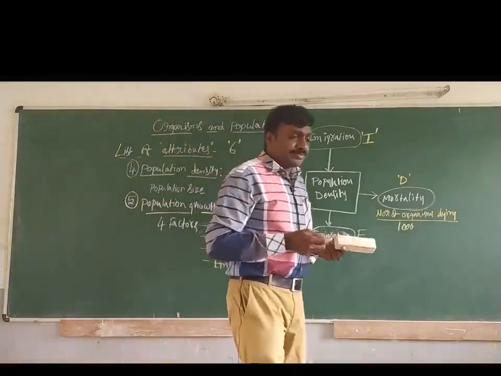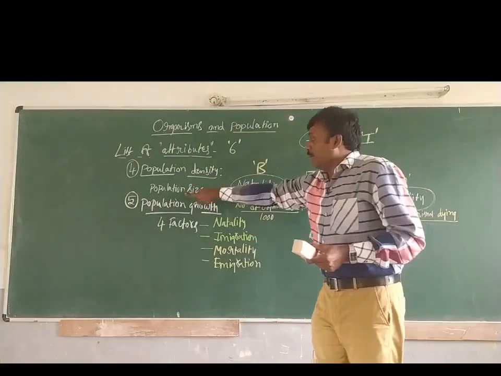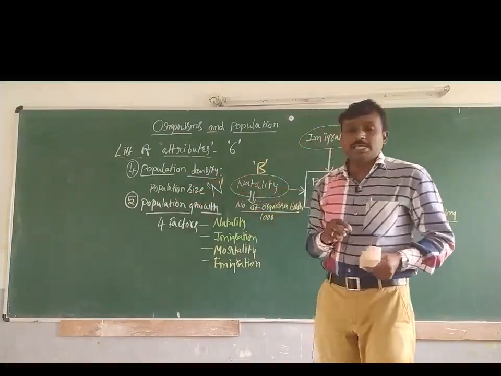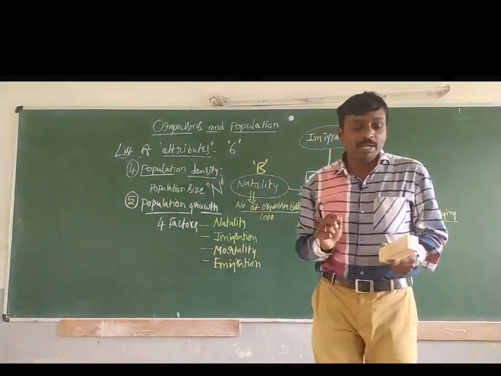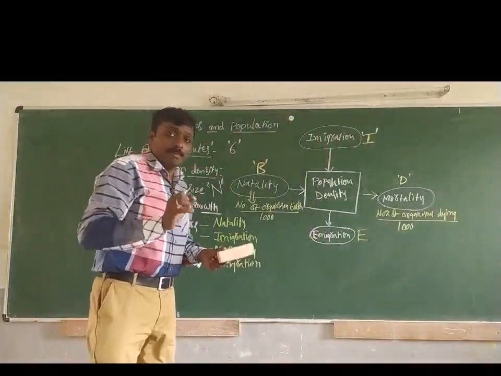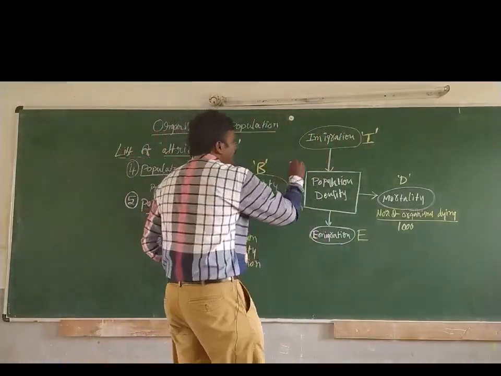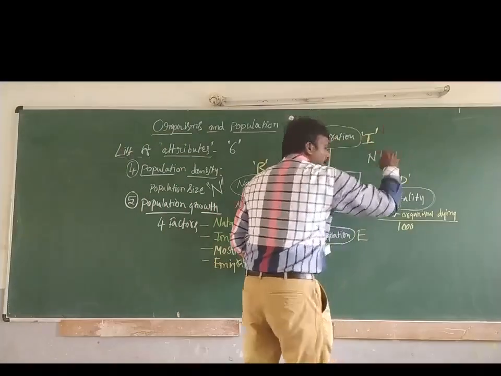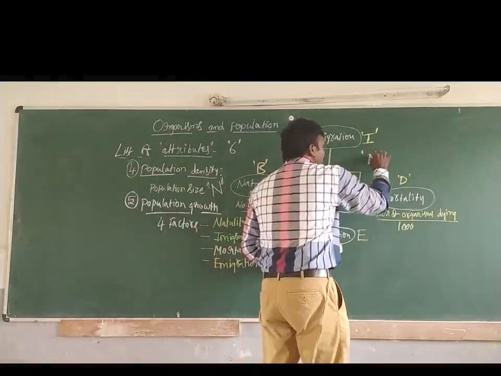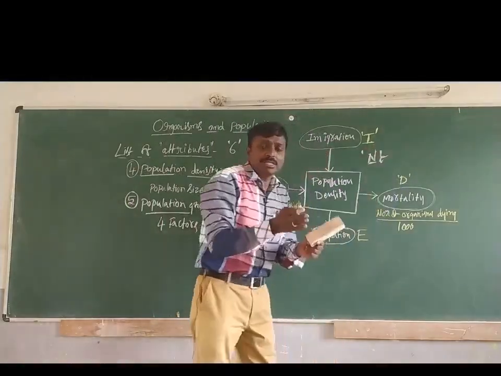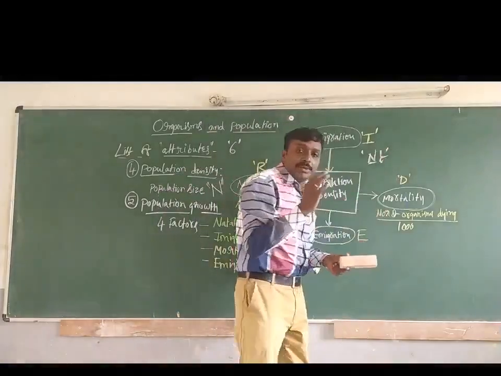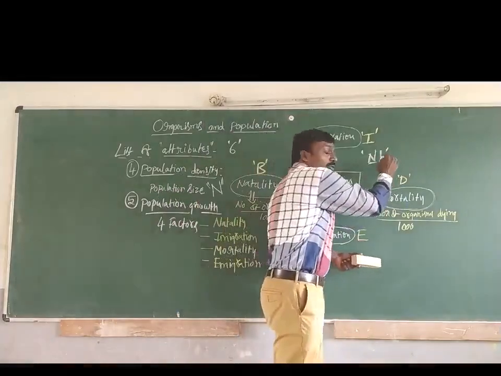Basically, we said that population size is represented with a capital N. So N is a population size at the time Nt, which means that is an initial time. Now if we give some addition to this time,